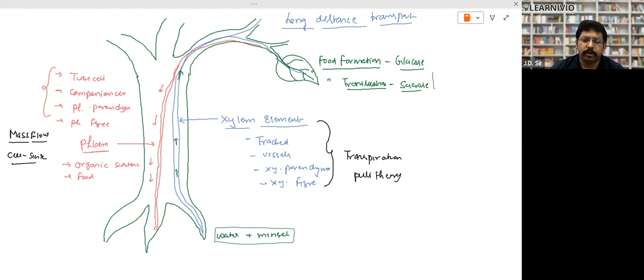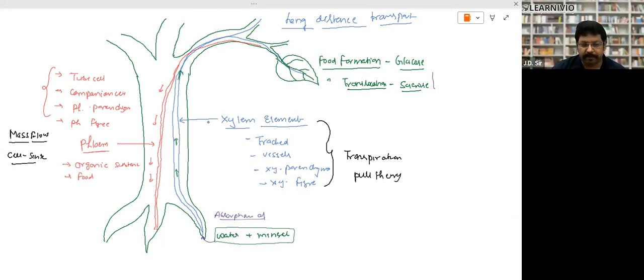The food is made over here, but at the same time, there are roots which are responsible for absorption of water and minerals. This water and mineral are transported from root to the leaves, and in return, leaves give them back the food. So both are helping each other.